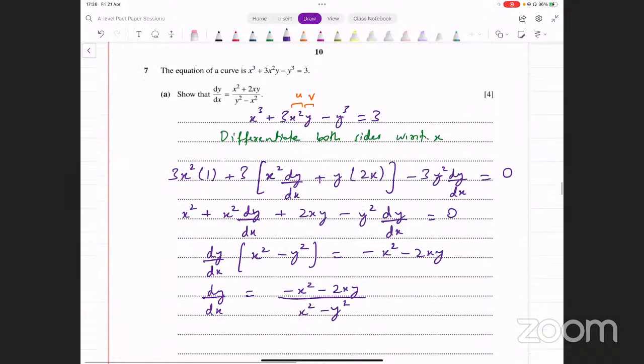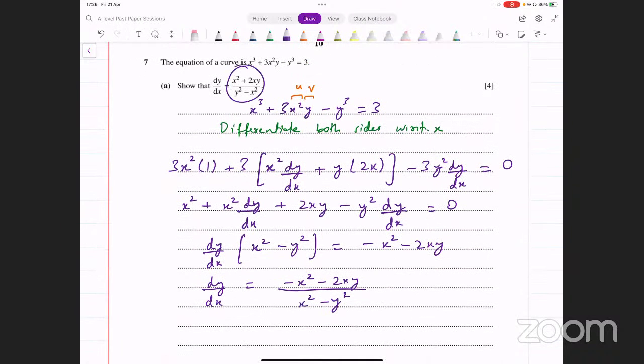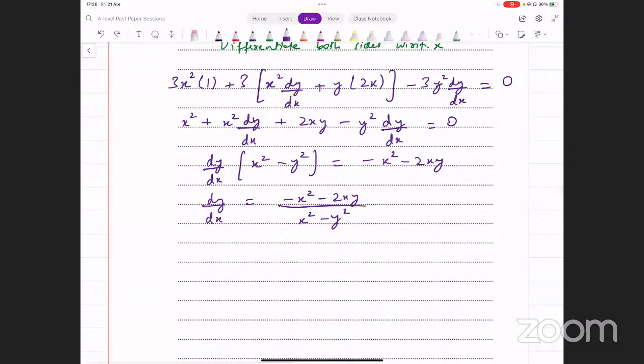ठीक है, derivative तो आपने find कर लिया, but it's not exactly the form that's given in the question there. उसमें क्या है, आपके पास numerator में plus आ रहा है और denominator में ये terms जो है ये interchange हुई भी हैं. x square minus y square की जगह पे वहां पे y square minus x square आ रहा है. तो इसमें क्या करेंगे, इसमें हम numerator में से minus common ले सकते हैं और इसको ऐसे लिख सकते हैं minus x square plus 2xy divided by x square minus y square, और फिर इस minus sign को हम denominator में multiply कर देते हैं. अगर उसको denominator में multiply करते हैं तो हमें क्या मिलता है, x square plus 2xy divided by y square minus x square. This is one way to do this.